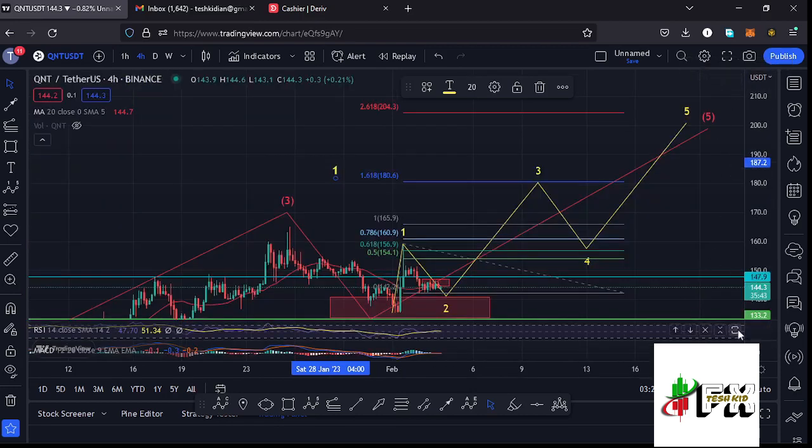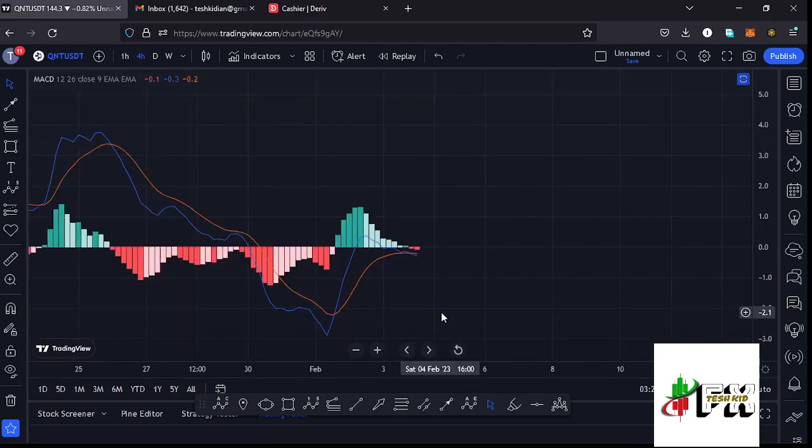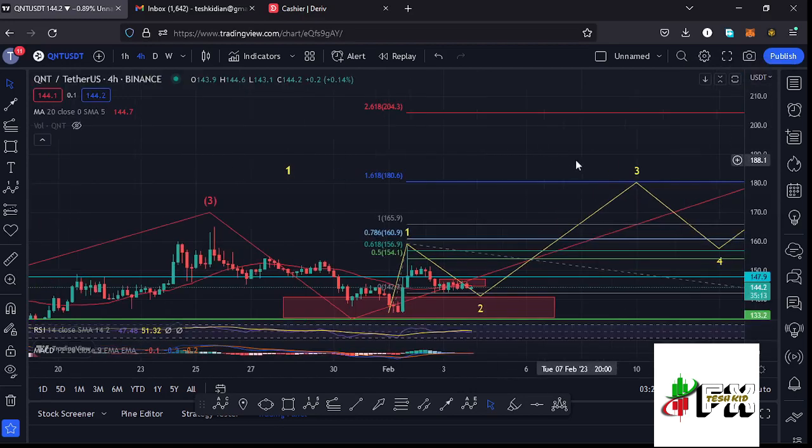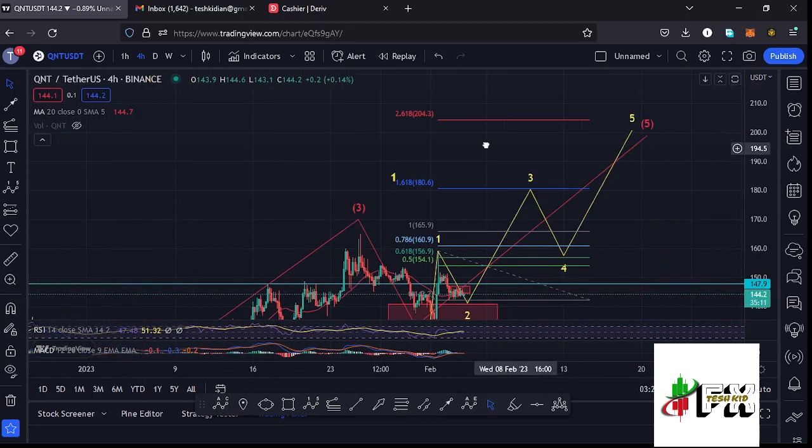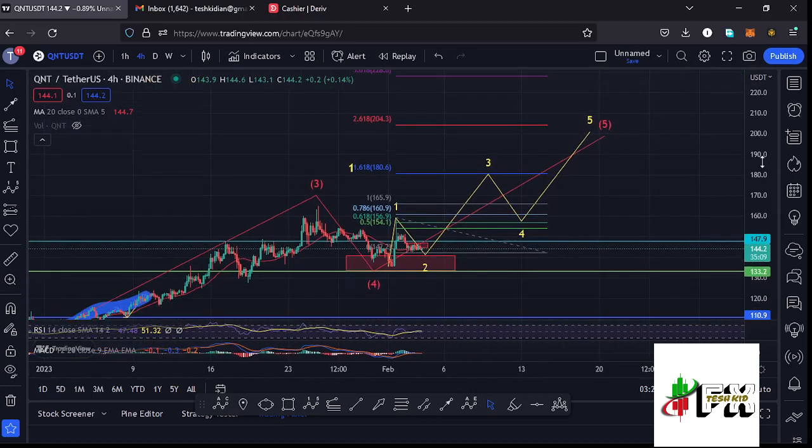And also taking a look at the MACD. Here on the MACD we have been able to print a bearish cross, and that does not fully support higher prices in the formation of that wave 5, and I hope soon we are going to print a bullish cross to fully support higher prices in the formation of that wave 5. So let's be patient and see how that plays out, and I'll be keeping you updated.